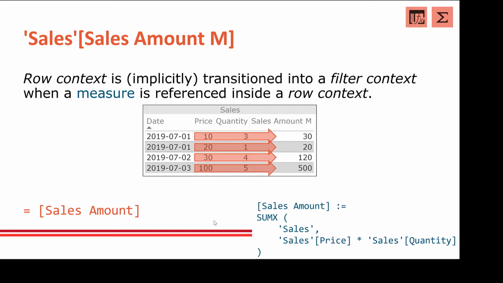Because for a calculated column, the row context is not transitioned into a filter context. For a measure, the row context is transitioned into a filter context. And this makes a different outcome of the calculation. So it's rather important to know at all times, are we facing a calculated column or are we facing a measure in our formulas?